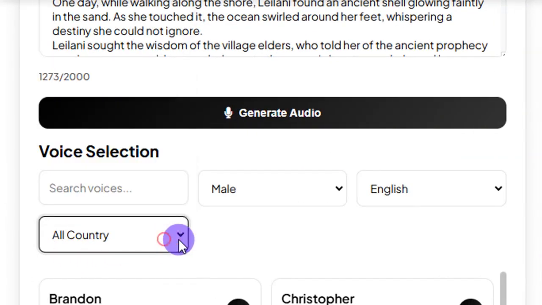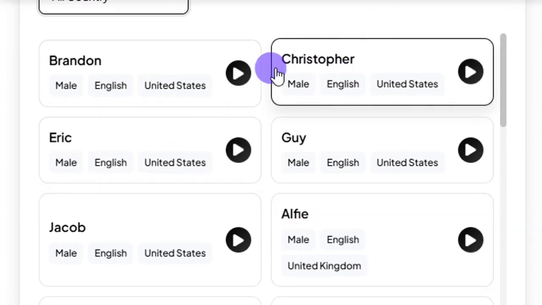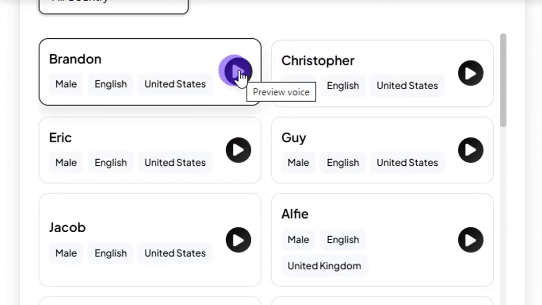Okay, now after selecting all these are the AI voiceover that is available for that. So you can click on this play button to listen to how this AI voice sounds like.